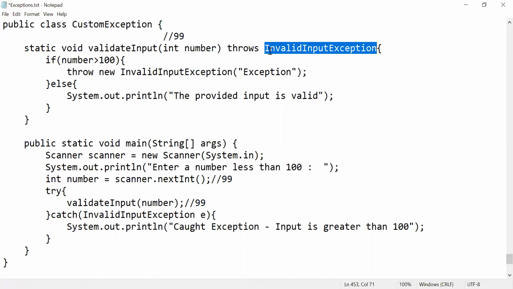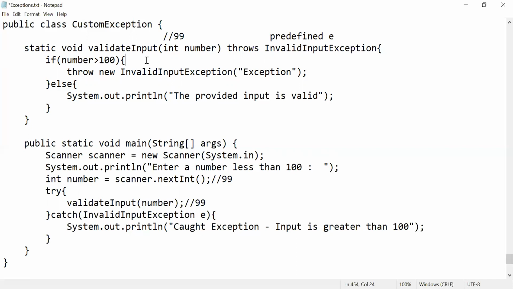Now again I need to override it. What is your invalid input exception? We'll see it. Right now, my exception is invalid input exception. Previously, generally how we write here, we write predefined exception names, right? But now I have given my custom exception name.